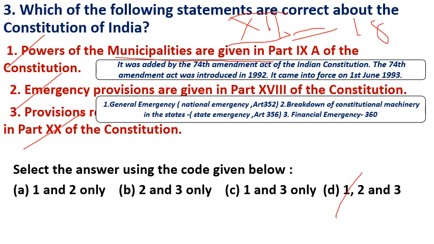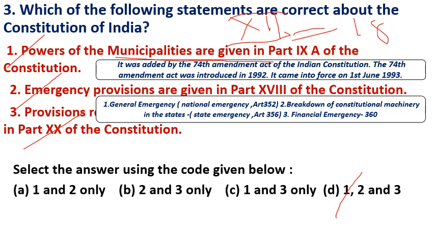One is national emergency under Article 352. The President imposes national emergency on the grounds of war, external aggression or armed rebellion. If it is imposed on external factors, it is called external emergency. If it is imposed on internal factors like armed rebellion, it is called internal emergency. The second one is state emergency, or President's rule in a state.